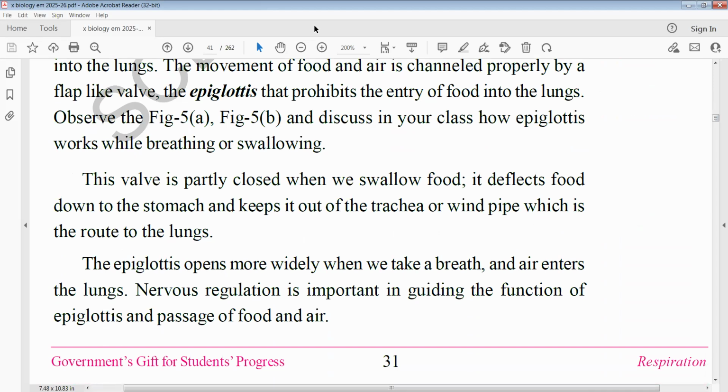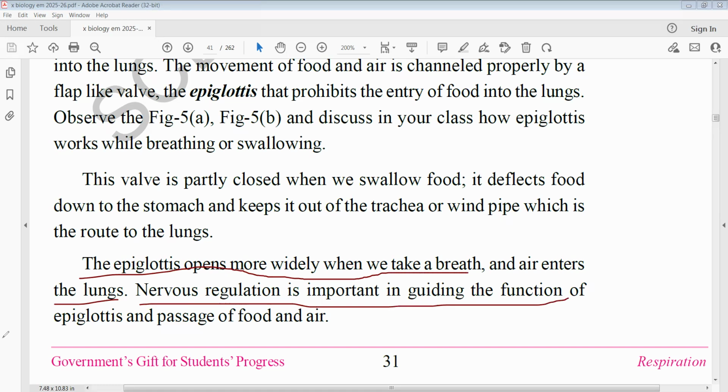So another one is important here. The epiglottis opens more widely when we take a breath, and air enters into the lungs. Nervous regulation is important in guiding the function of the epiglottis and the passage of food and air. So this is a coordination process: both breathing and the digestive system are under control of the nervous system. This is also to keep in your mind.